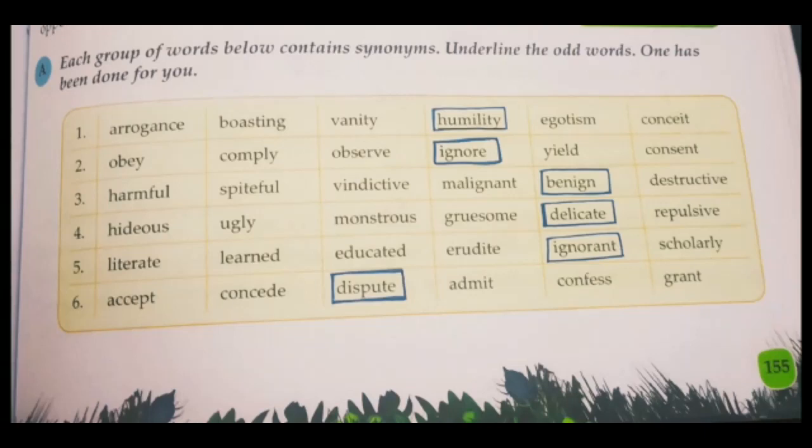The second one, obey, comply, observe, yield, consent. All the 4 words comply, observe, yield, and consent are synonyms of obey. Ignore is a different word, that is why it is the odd one out. The same way you have to do all the rest of the words. It's already been blocked. You have to prepare it thoroughly. You should know the meanings of all the words.